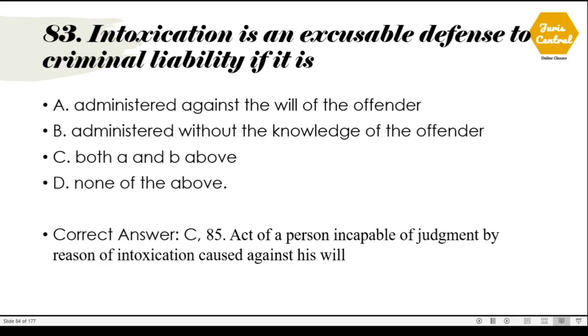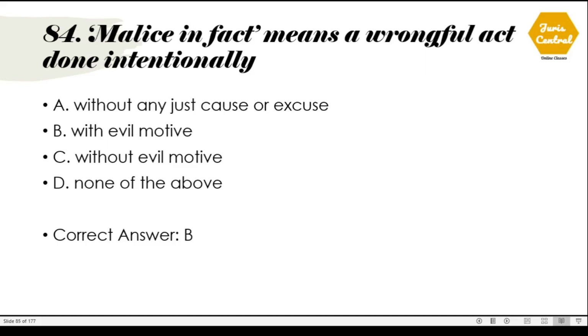So intoxication doesn't only mean alcohol, it can also mean spiking the drink of a person. So this is given under section 85. Act of a person incapable of judgment by reason of intoxication caused against his will.